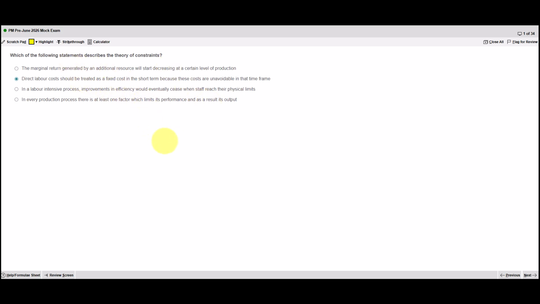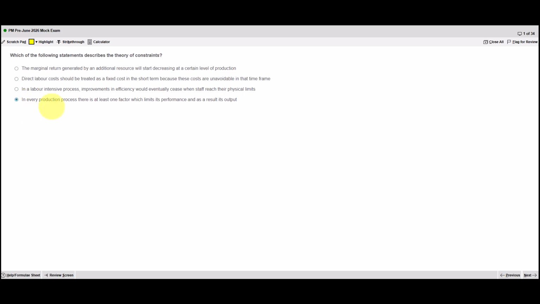Which of the following statements describes the theory of constraints? The first option, the marginal return generated by an additional resource will start decreasing at a certain level of production. This is describing the law of diminishing returns. Next option, direct labour costs should be treated as fixed costs in the short term because these costs are unavoidable in that time frame. That's linked to throughput accounting. Third one, in a labour intensive process, improvements in efficiency would eventually cease when staff reach their physical limits. That's related to the learning curve, in particular where the learning curve ceases to have an effect.